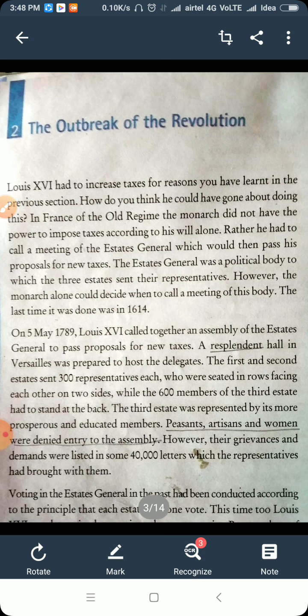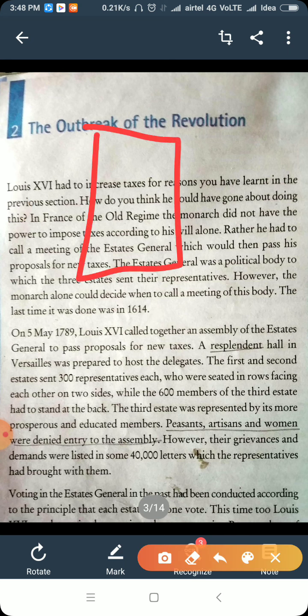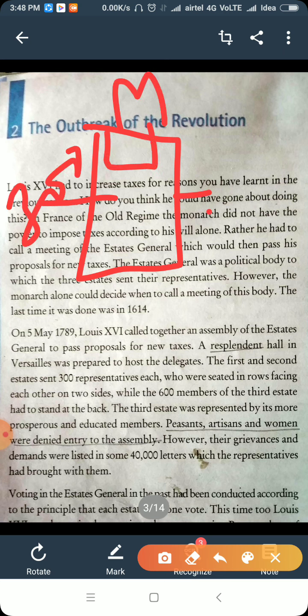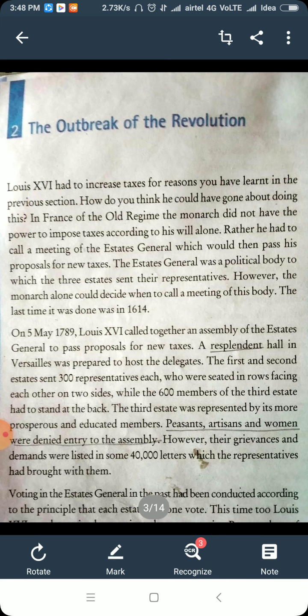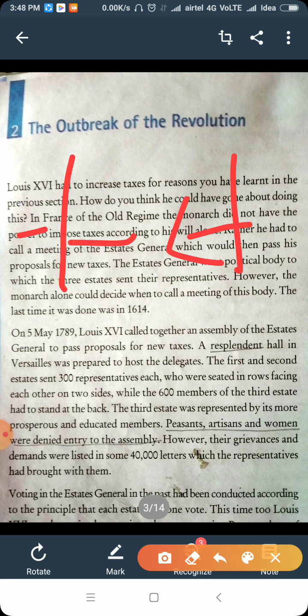The first and the second estate represent 300 each. Means suppose this is a particular hall and 300 delegates are sitting here. This is the seat of the monarch, and 300 were sitting this side, 300 were sitting this side, and the rest, means 600, were sitting in front of the king. This was the structure of the hall. So, the resplendent hall at Versailles was prepared to host the delegates, and the first and second estates had 300 representatives each, who were seated in rows facing each other, as I told you in making the picture.